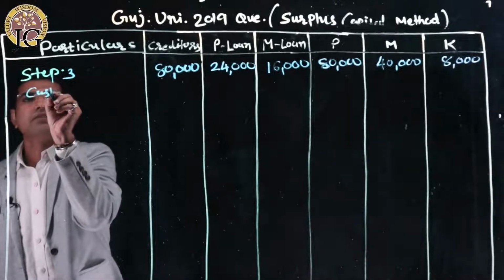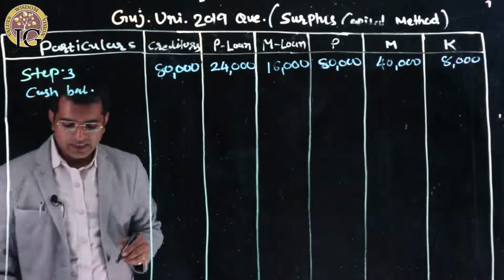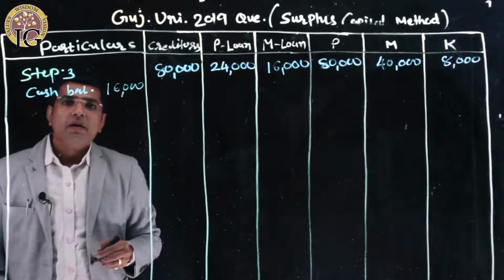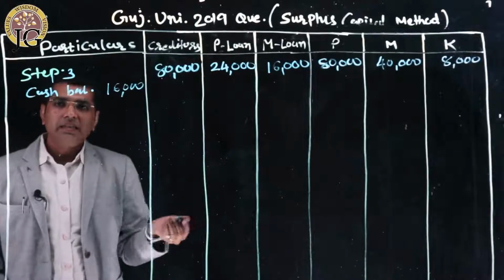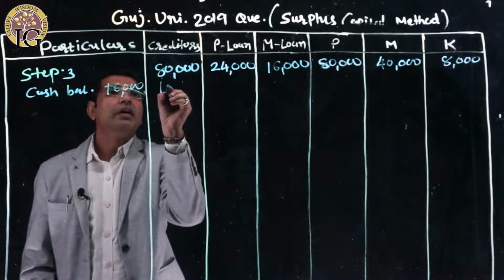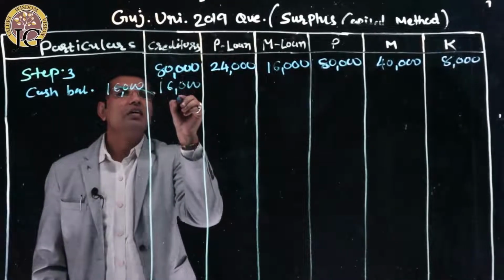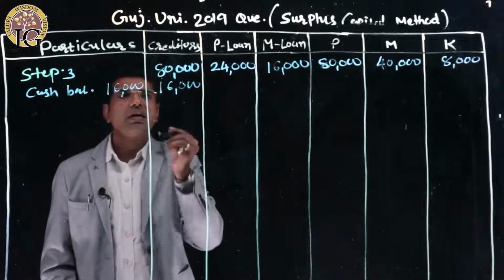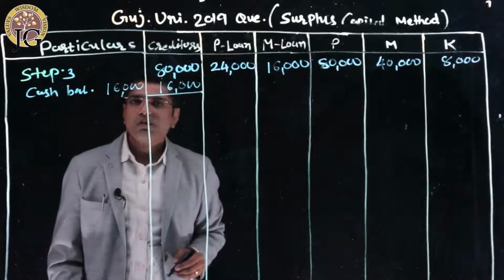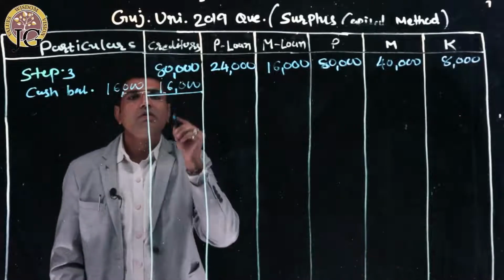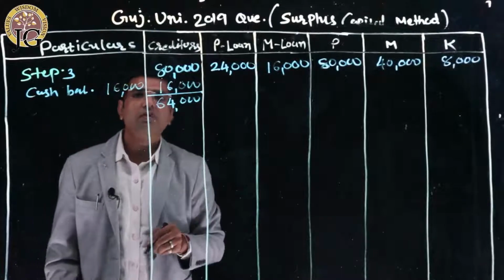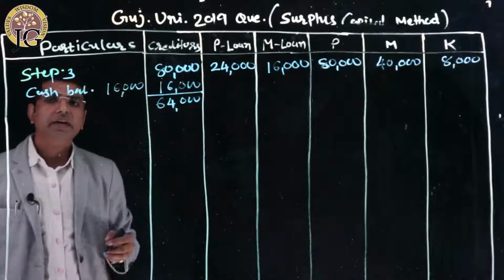As per the sum given on the asset side, the cash balance is given, right? So the cash balance on the asset side is given as 16,000 rupees. So before realizing the assets, I have the cash. This cash of rupees 16,000, I must pay to creditors, as creditors have the first right to get the amount, as creditors are the outside liability. So I must pay to the creditors first. So 80,000 minus 16,000, that means 64,000 is yet to be paid to the creditors.